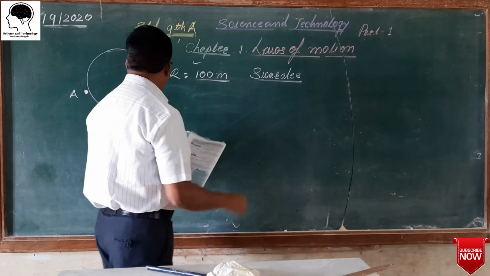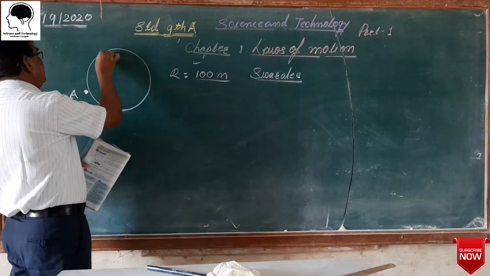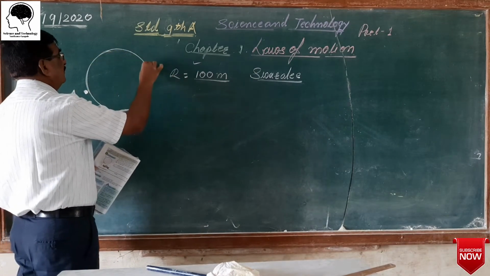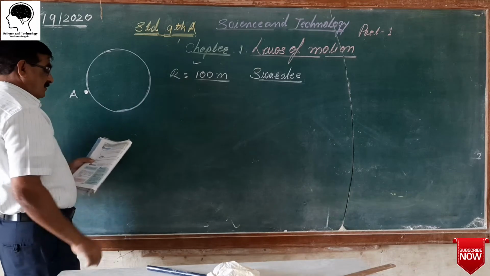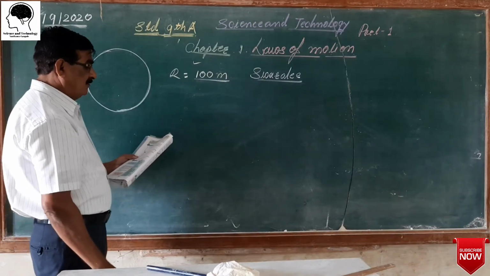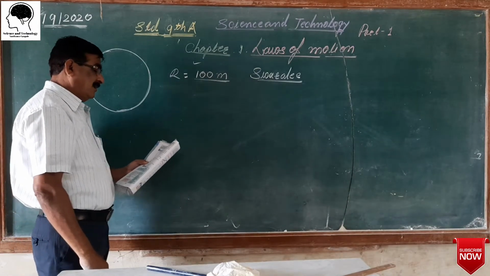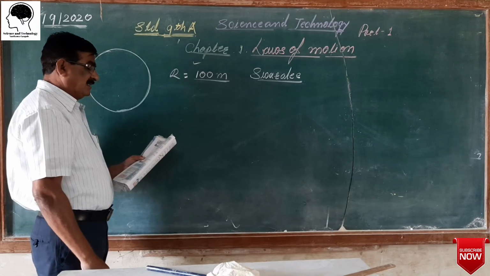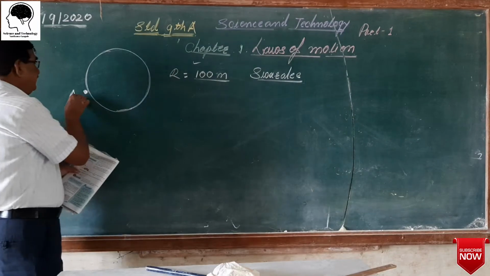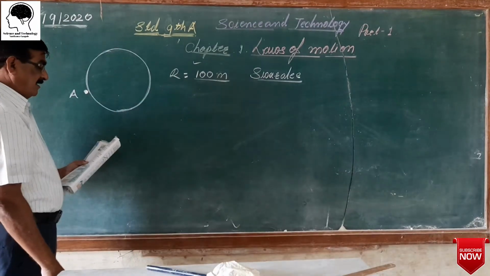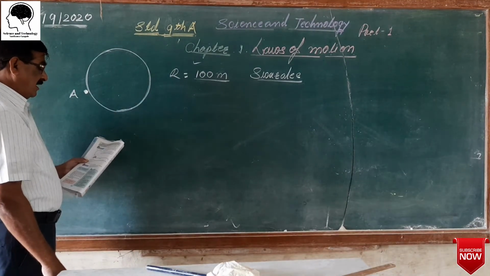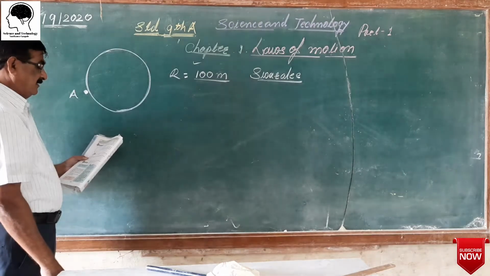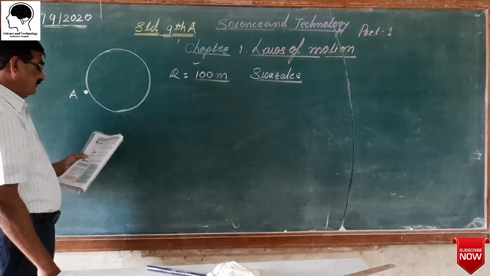As shown in the figure, it is the figure of the circular path. She walks early in the morning. If she starts from point A, this is point A, and takes one round, how much distance has she walked?